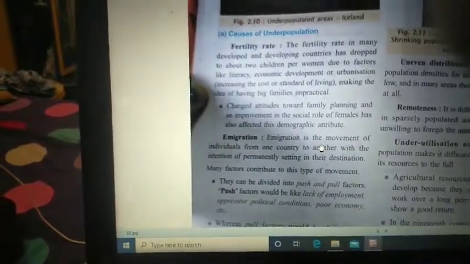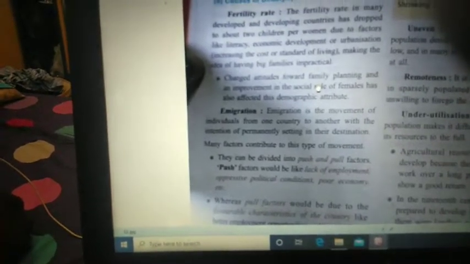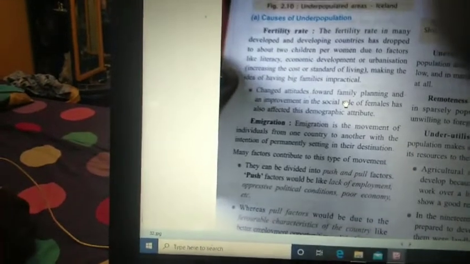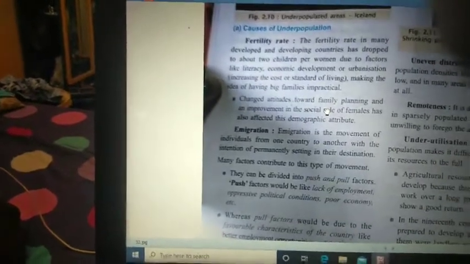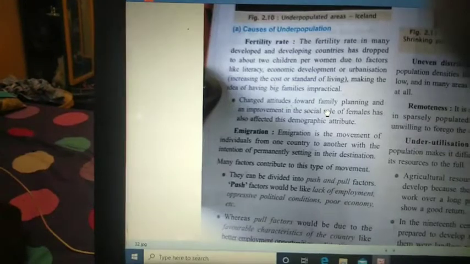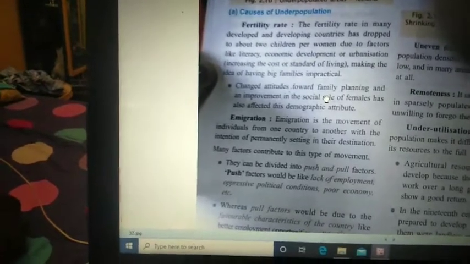So people started following family planning, and the social roles of women changed as they became more knowledgeable regarding feminism. So people wanted to do a lot of things for society, for the public. These are the reasons for the very low fertility rate.